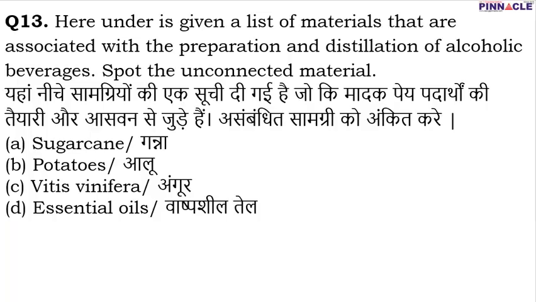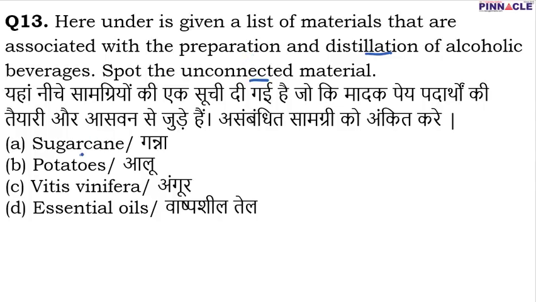Moving on to question number 13. In question number 13, it has been asked that here under is a given list of materials that are associated with the preparation and distillation of alcoholic beverages. All in all, 4 options have been given, and some of them are related to the preparation of alcoholic beverages. We have to spot the unconnected material, the one which is not related to the preparation and distillation of any alcoholic beverages.